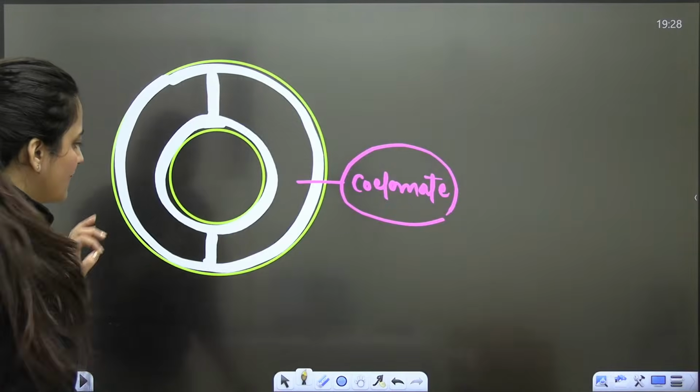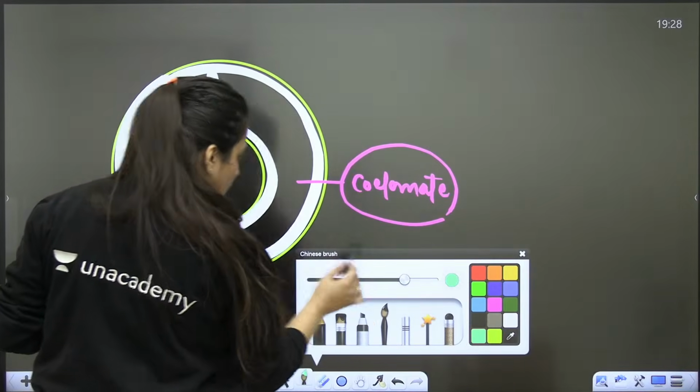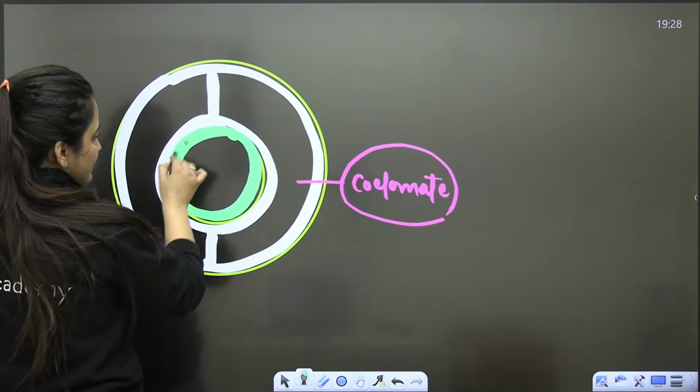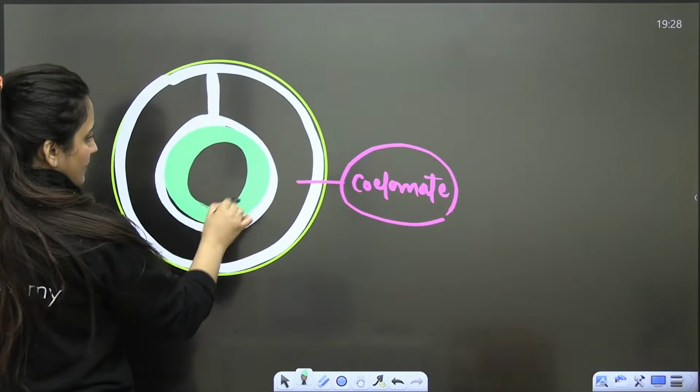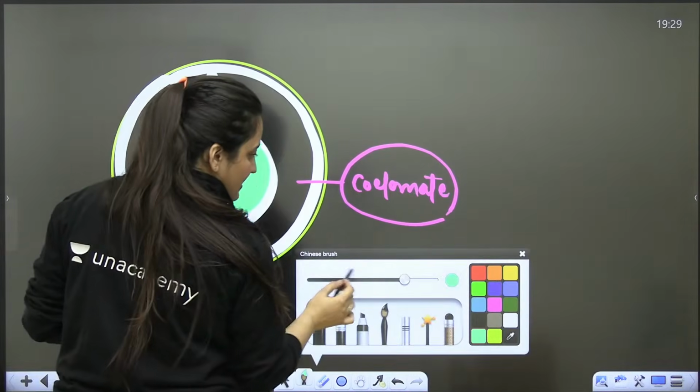Are you getting my point? Is that clear? The organism is coelomate.